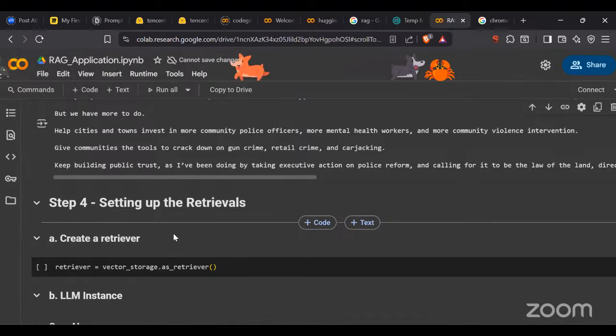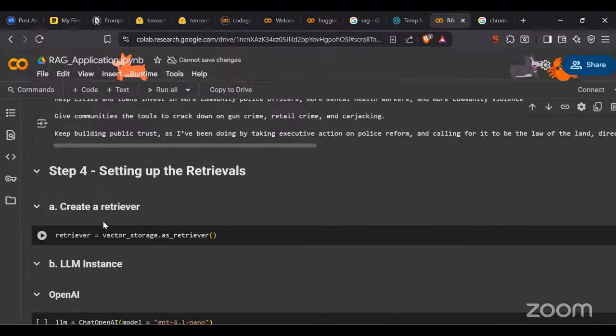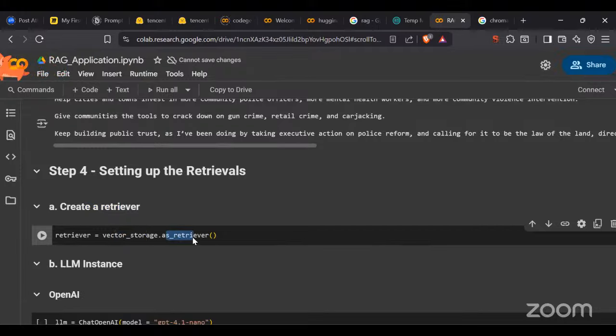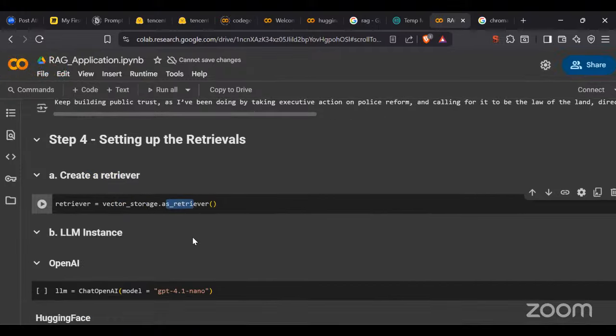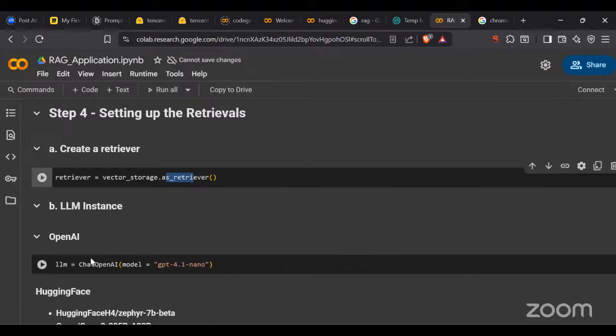Now we are going to set up our retrieval. How are we going to do it? We are going to create a retriever here. How? Vector storage as retriever is the method to create our retriever. We created our retriever. Then remember the ChatOpenAI model, GPT 4.1 nano. I had the API key for this particular model, I implemented that model and created our LLM.